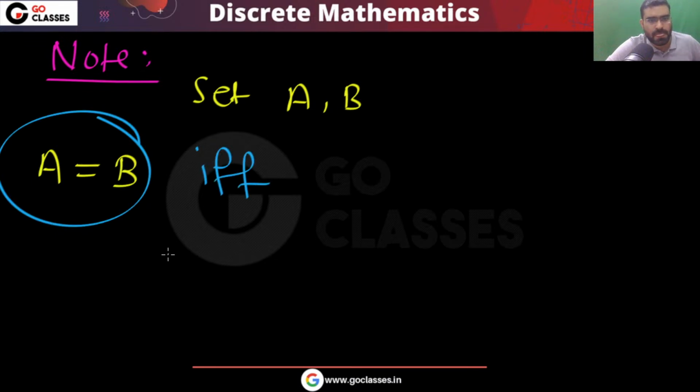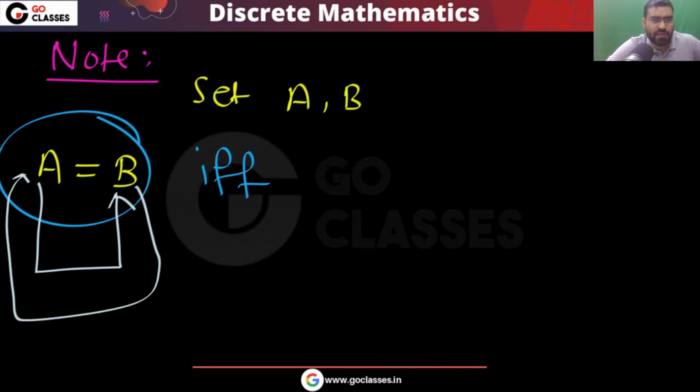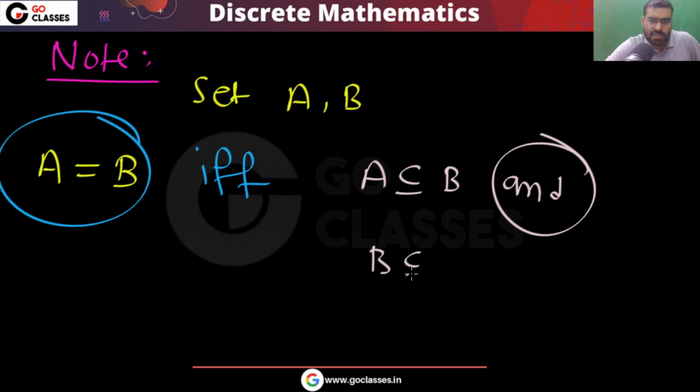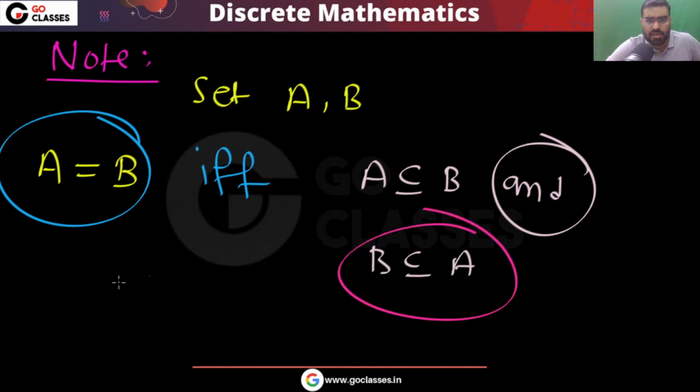If and only if every element of A is an element of B, and every element of B is an element of A. I can say that A must be a subset of B, and B must be a subset of A. So A is equal to B if and only if A is a subset of B and B is a subset of A. They are exactly equal.